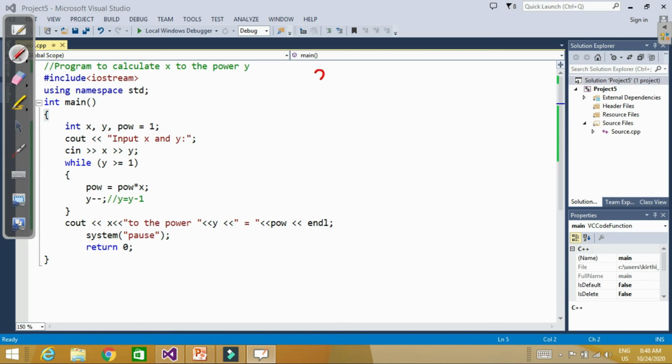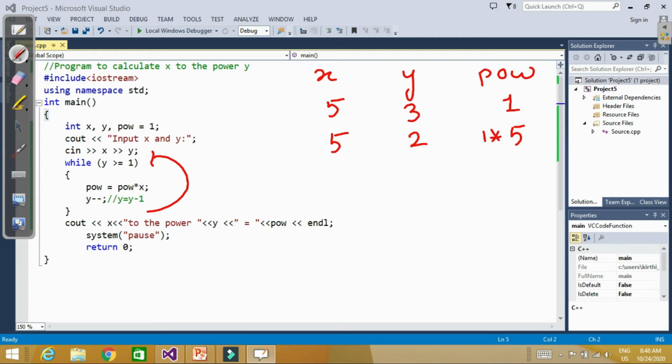So we have three variables, x, y and power. Initially we input x is equal to 5, y is equal to 3, and the value of power is 1. So yes, now while y is greater than or equal to 1, yes, y is 3, so power becomes power into x. So power becomes 1 into x, 5. Now x is again 5, but y is 2. Again the compiler will check this condition. Yes, now y is 2, y is greater than 1. Again power becomes power into x.